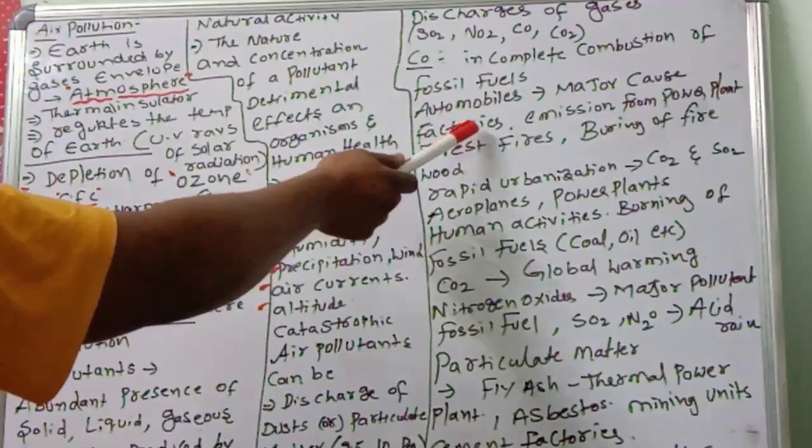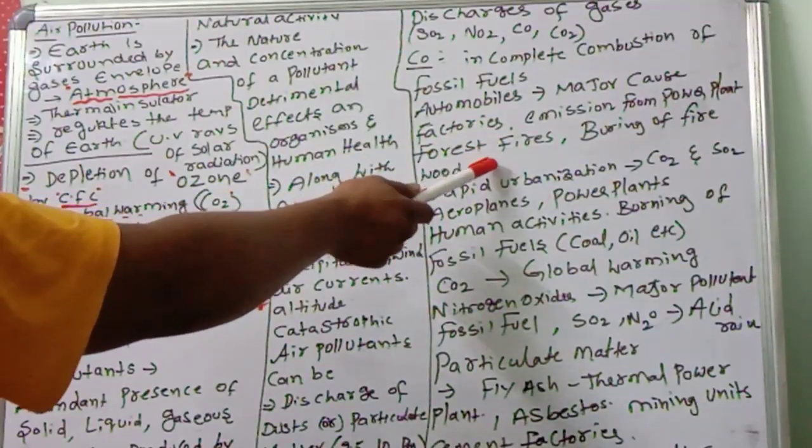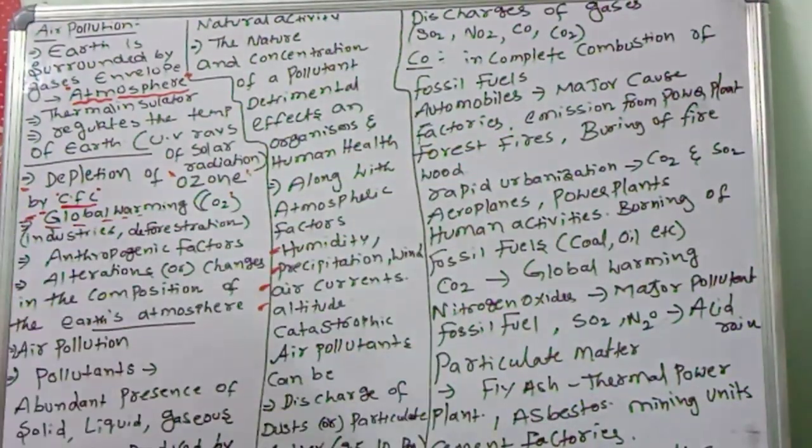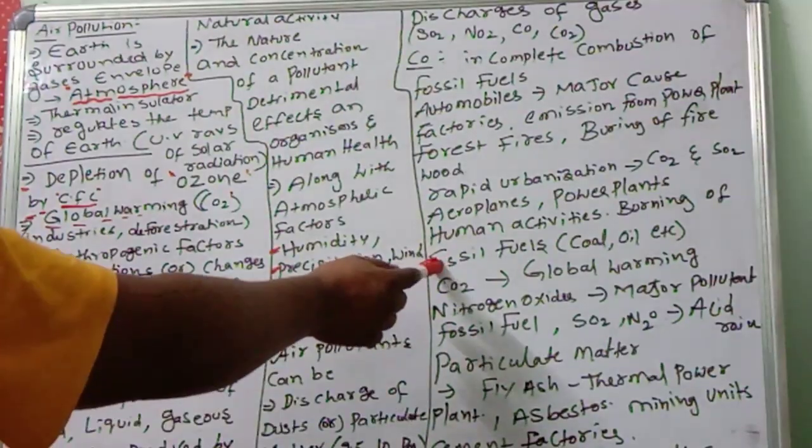Even factories, emissions from power plants, forest fires, and burning of firewood are all major sources of carbon monoxide. Firewood also contributes to pollution.